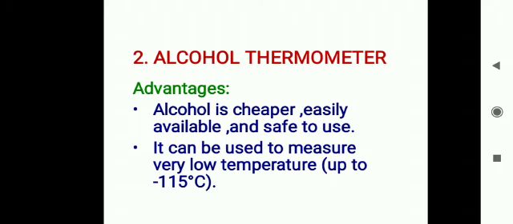This is the freezing point of alcohol. So it can be used to measure very low temperature, up to minus 115 degrees Celsius.